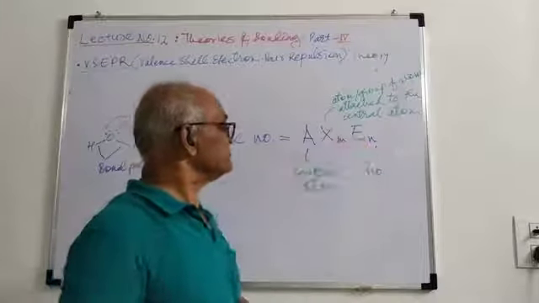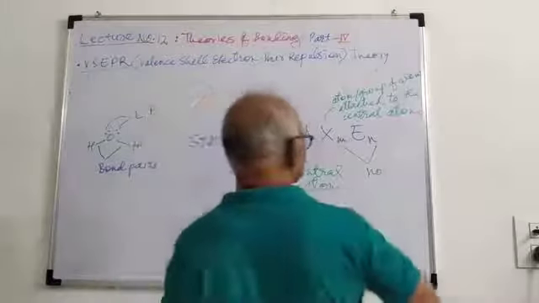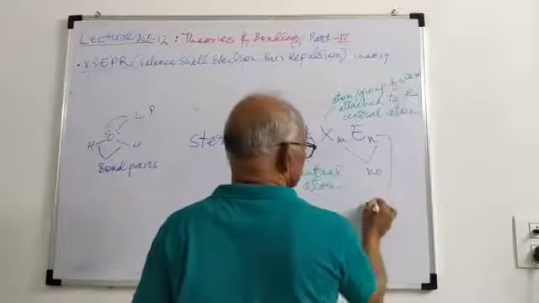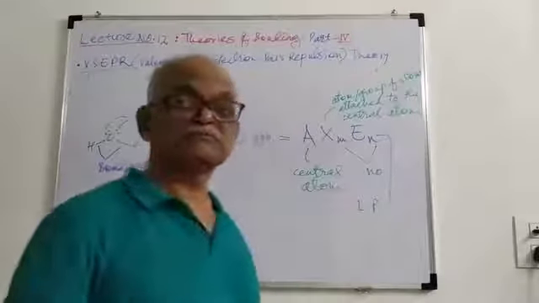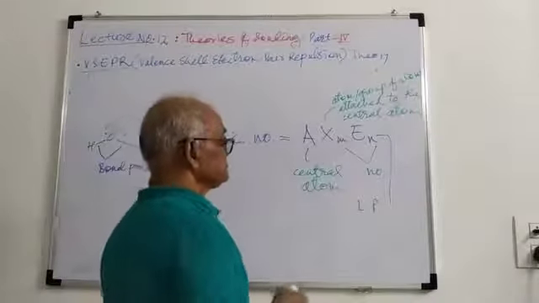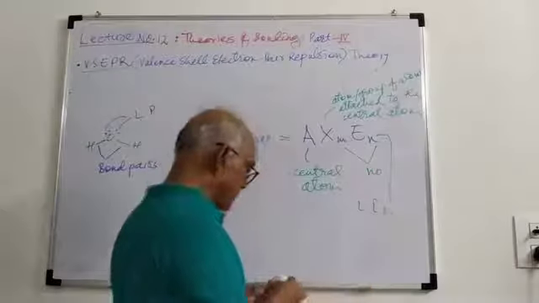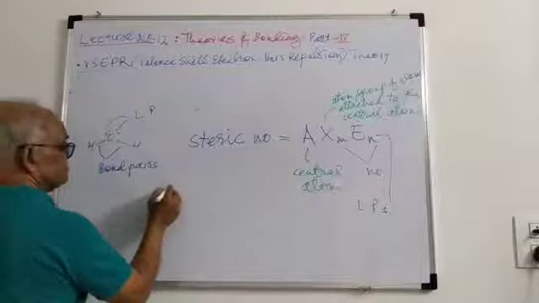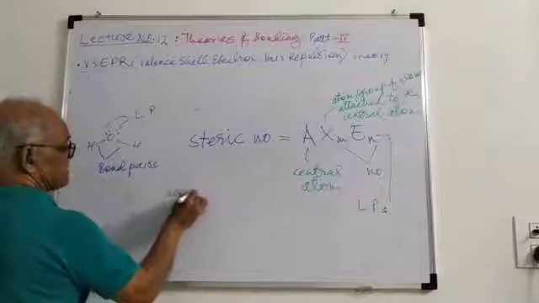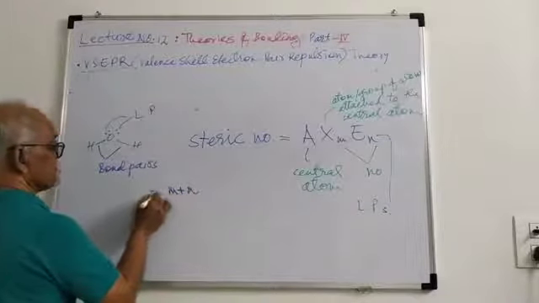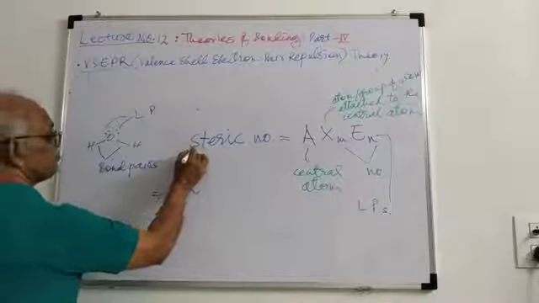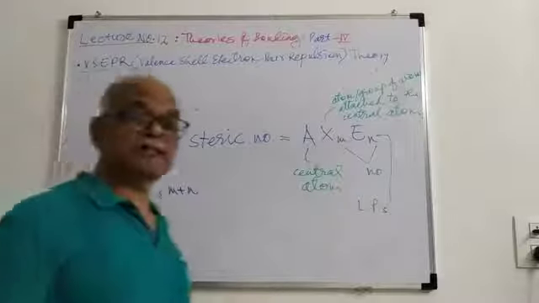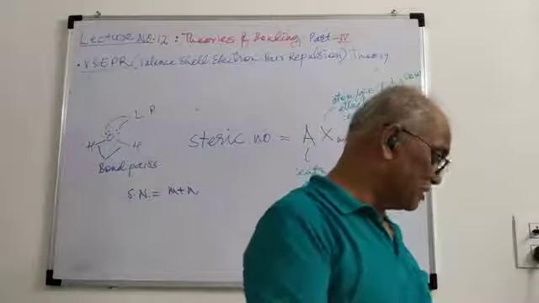E n, where n is the number of lone pairs. So we get M plus N, and M plus N is called the steric number, Sn.